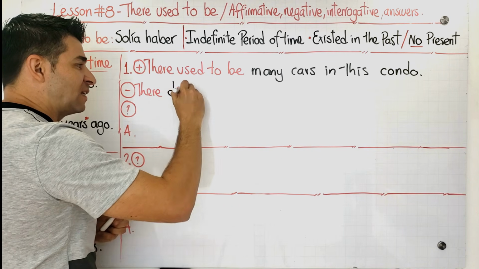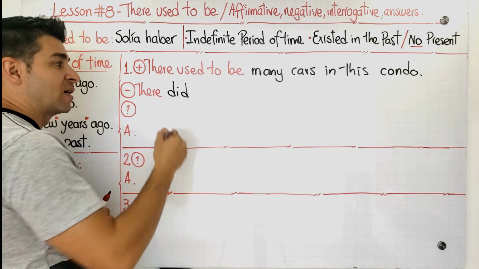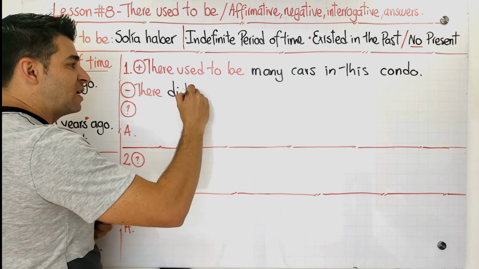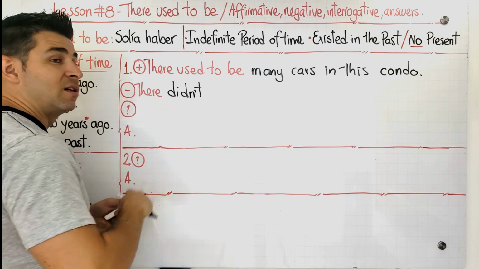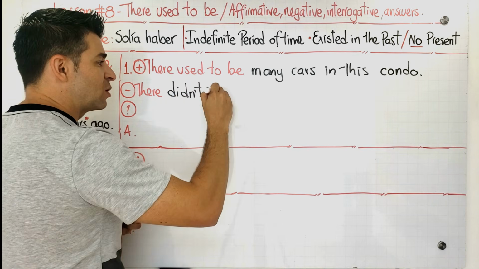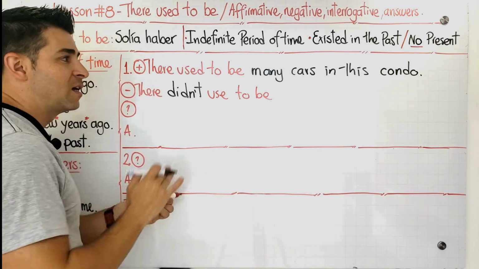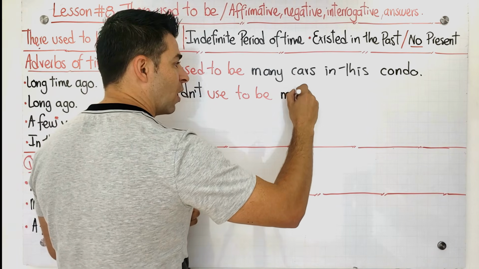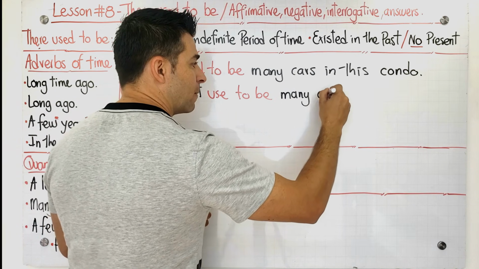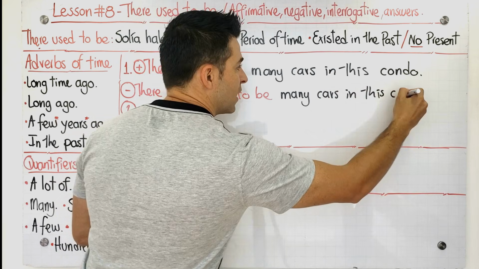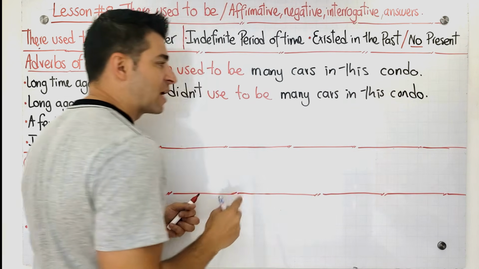There didn't. This is the auxiliary of the past. And I have to do it in this negative form. And we say, there didn't. There didn't what? There didn't used to be as many cars in this condo. The same complement. Many cars in this condo. That's going to be the complement of the negative sentence.